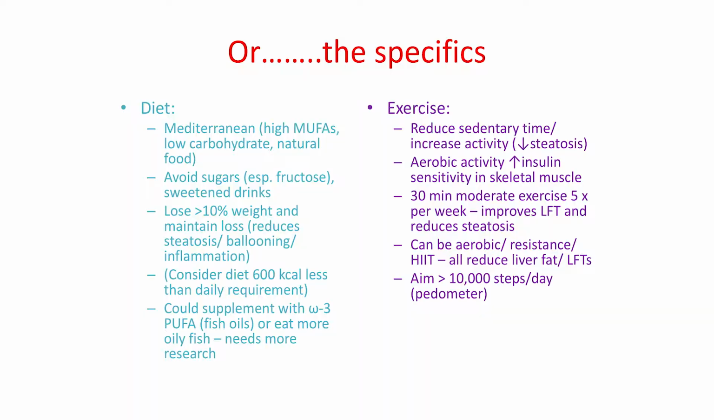So diet, we recommend a low-carb diet. We often use the Mediterranean diet because of the literature, but again, essentially you want a low-carb diet full of natural food, high in monounsaturates. You want to avoid sugars, particularly fructose for the reasons we've talked about, and certainly sweetened drinks. The advice is to lose 10% of weight and to maintain that loss, which improves liver histology.